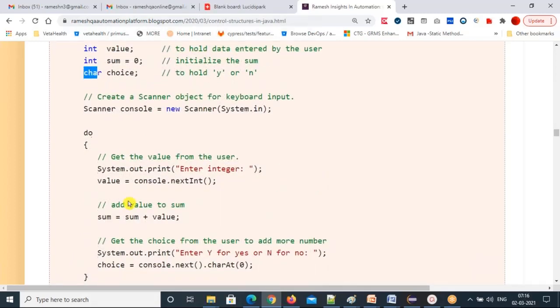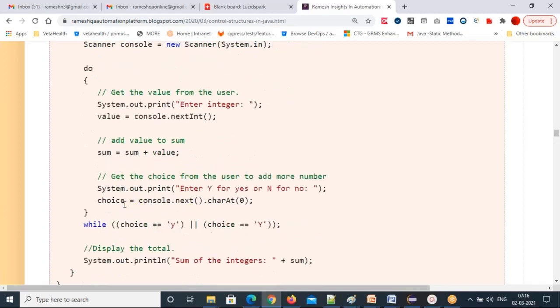Observe here: the return type value and the variable name equal to the string dot charAt of 0. You enter yes. In yes, the first character is y, right? So that's what we bring here. If you enter no, the first character in no is n. So n will be stored here. Only one character.